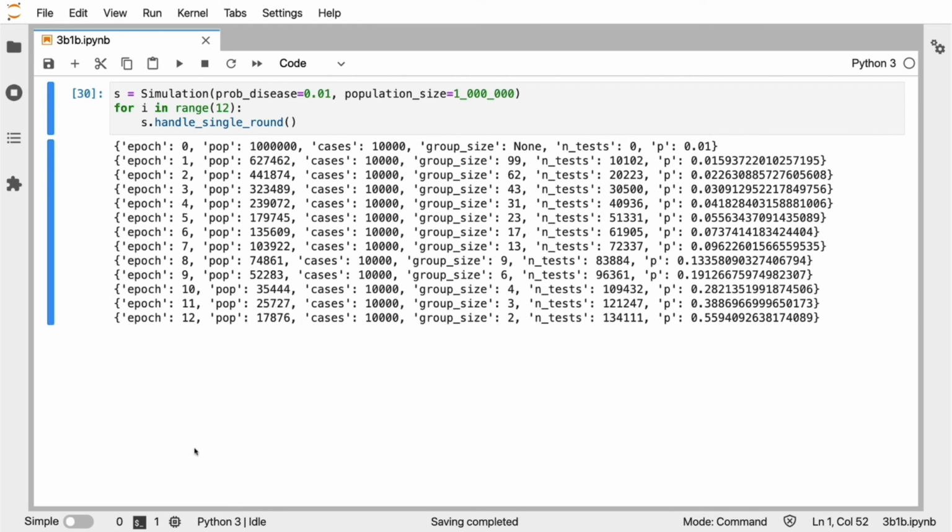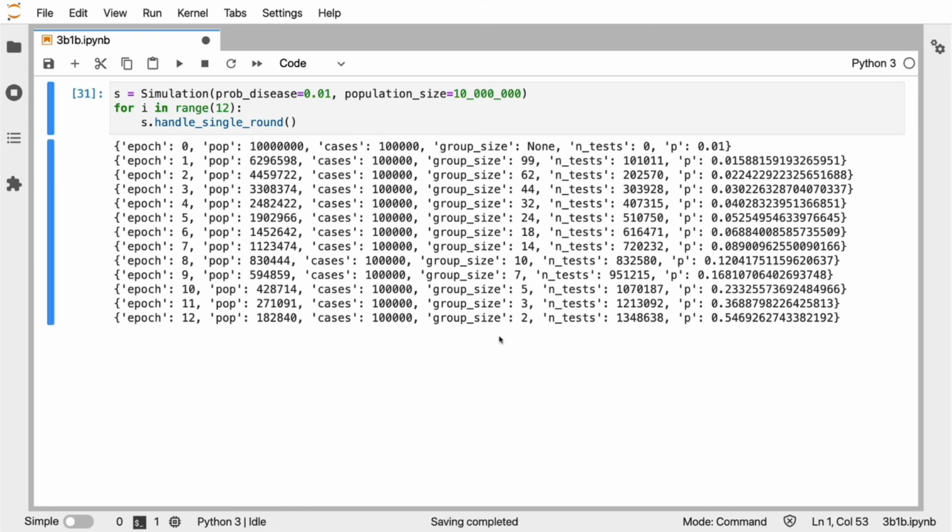There's something interesting, though, that we could do. You could wonder, well, what happens if I just make the population size much bigger? What will change? Let's make it 10 times as big. When I make it 10 times as big, sure, the numbers here change, but it kind of feels like the probability values that I get out over here don't. Also here at the end, I have a situation where almost 55% of the population that's left has a disease.